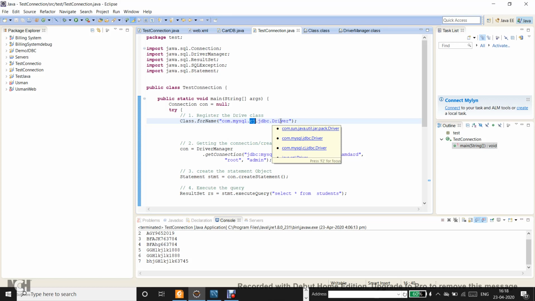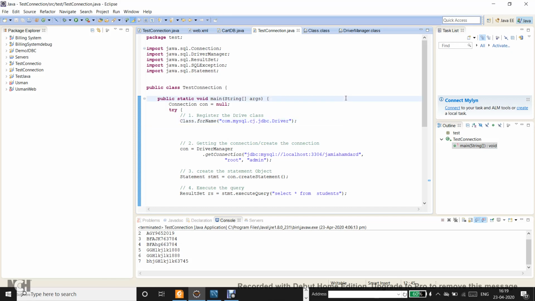In most of the earlier books and tutorials, even some newer ones, the driver class they mention is simply com.mysql.jdbc.Driver, but that is deprecated. In fact, this newer version of MySQL Server has shown me the deprecated message. The earlier version of the MySQL Server, released a year back, didn't even allow running this driver, so people were facing difficulty, and they chose to allow backward compatibility. So always make sure that you are using the new driver.